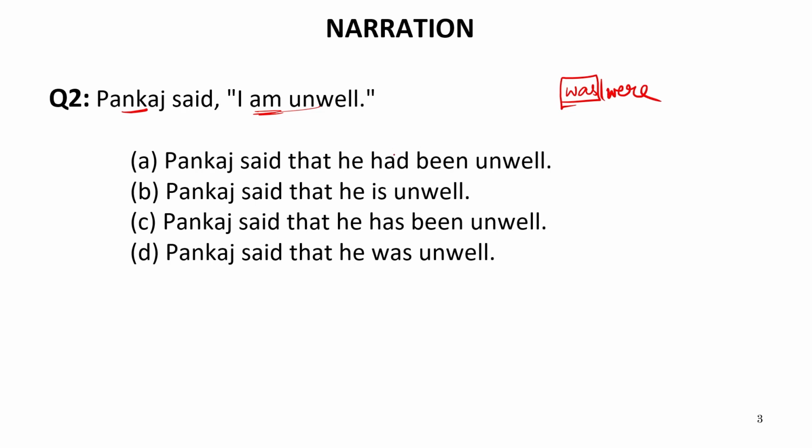Now, let us see the options given. This is had been, this is has. We know well that these three options are not suitable. That is why was is absolutely correct, because this am has to be replaced with the word was. Now, only by seeing this particular word, I have marked the answer. I have not read the entire sentence. If we follow this style of identifying or recognizing the answer, it will be very easy for all of us to do the questions as quickly as possible.